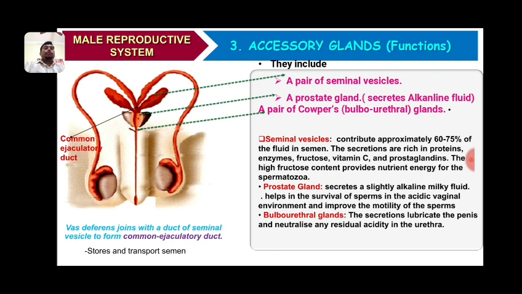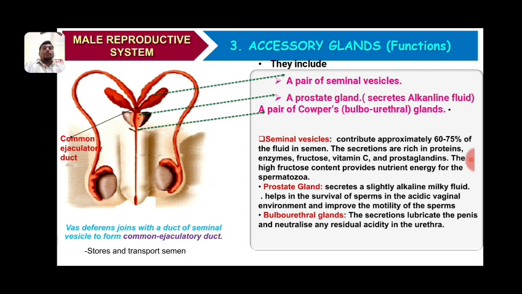The third one is the bulbourethral glands, and these secrete fluid which lubricates the penis and neutralizes any residual acidity in the urethra, because the urethra is a common passage for urine as well as semen. Due to the passage of urine, an acidic nature is created in the urethra. So this secretion of bulbourethral glands lubricates the penis and neutralizes the residual acidity in the urethra.